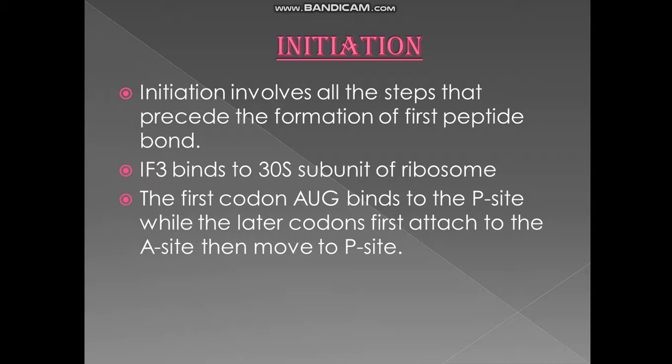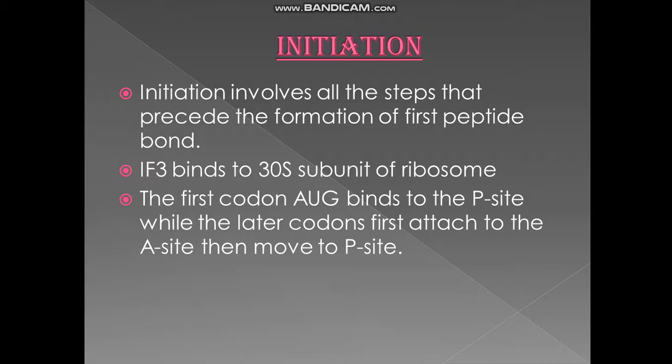If three amino acids are present, two peptide bonds are formed. So the number of peptide bonds is always one less than the number of amino acids. This is a technical thing which you will be understanding. To join two amino acids, we need one peptide bond. So the first amino acid, methionine, goes and binds to this codon for methionine, carrying methionine, and this transfer RNA binds to the P site.